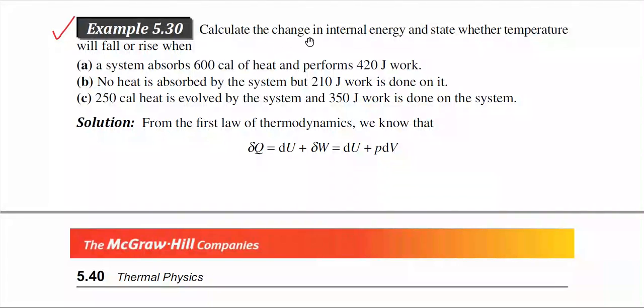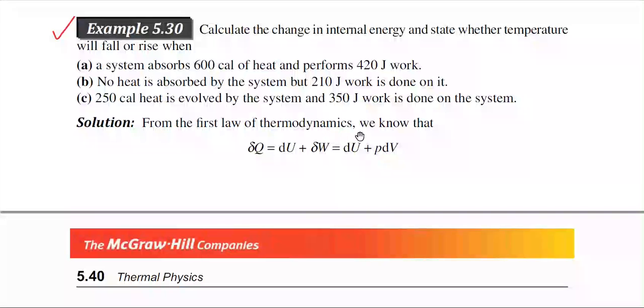Calculate the change in internal energy and state whether the temperature will fall or rise when a system absorbs 600 calorie of heat and performs 420 joule work. No heat is absorbed by the system, but 210 joule work is done on it. 250 calorie heat is evolved by the system and 350 joule work is done on the system. So there are different types of cases.